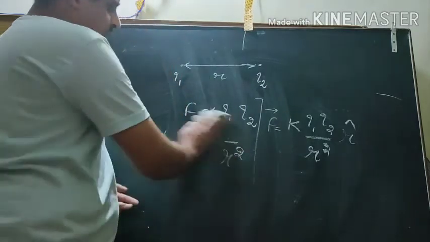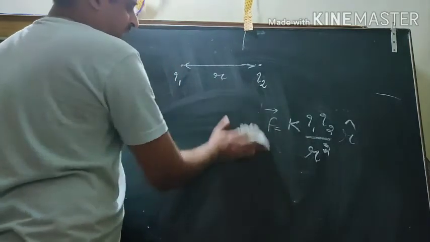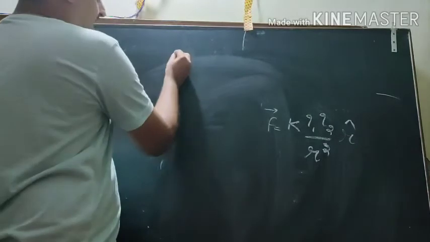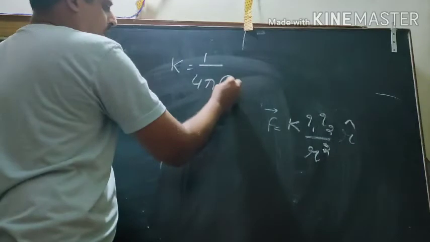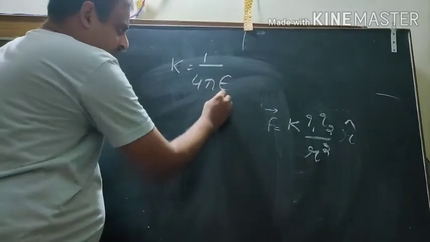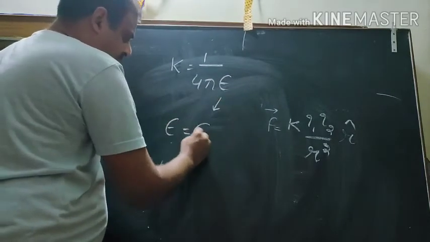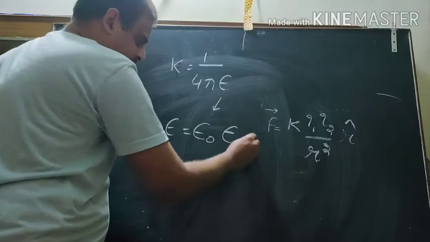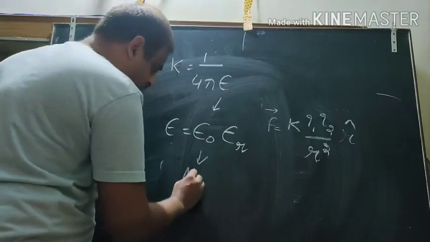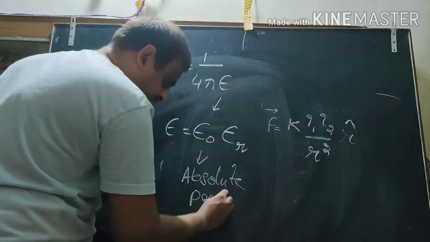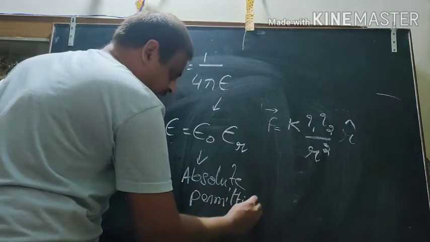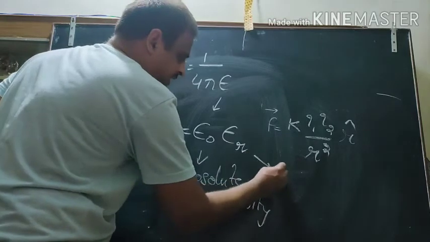Now the question is, what is k? K is equal to 1 upon 4 pi epsilon, where this epsilon is further divided into two parts. This is absolute permittivity, and this is relative permittivity.